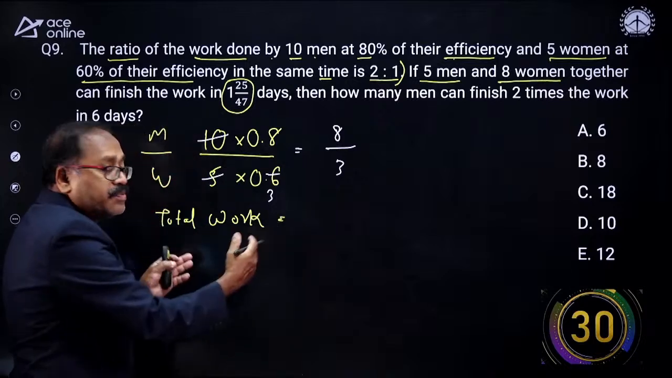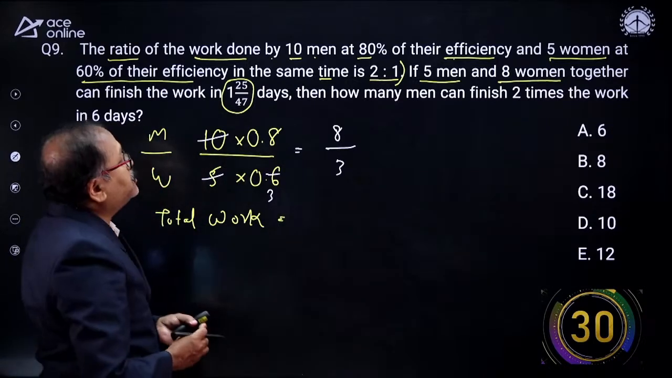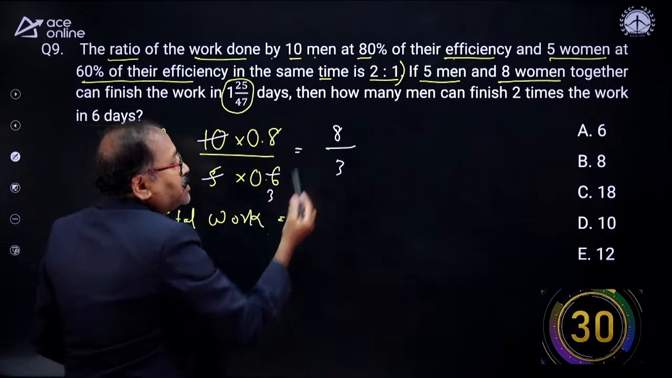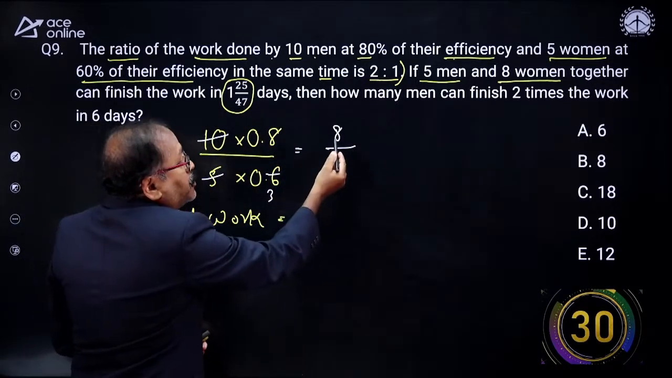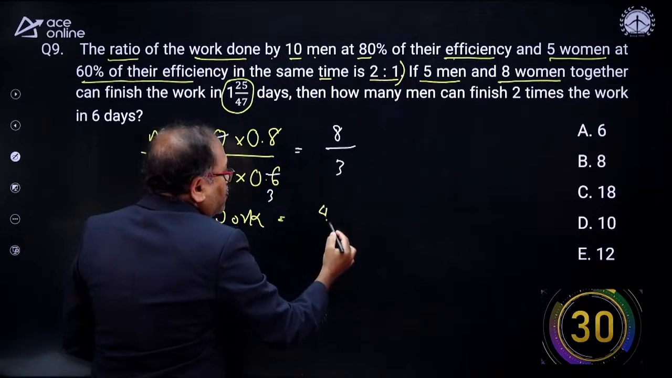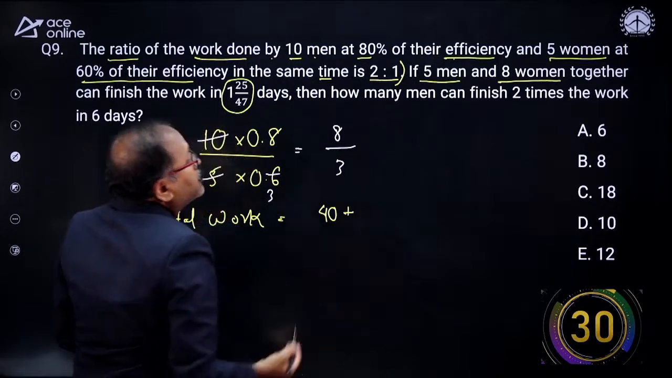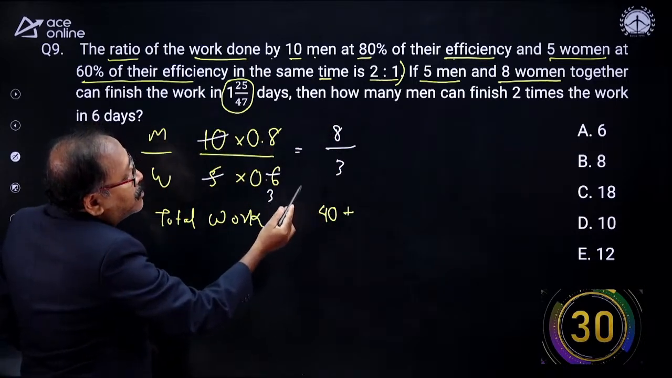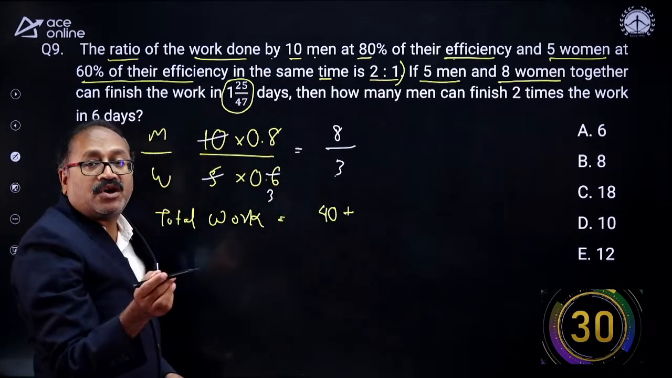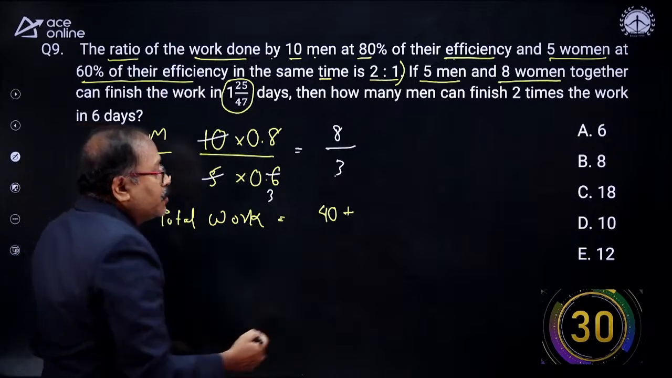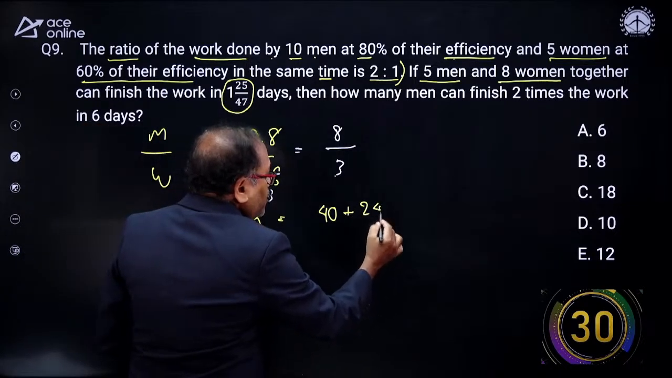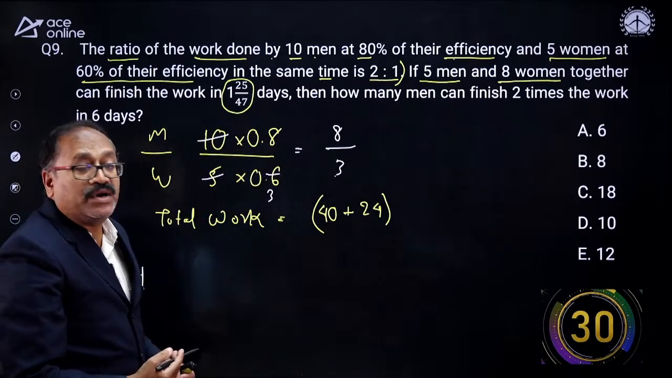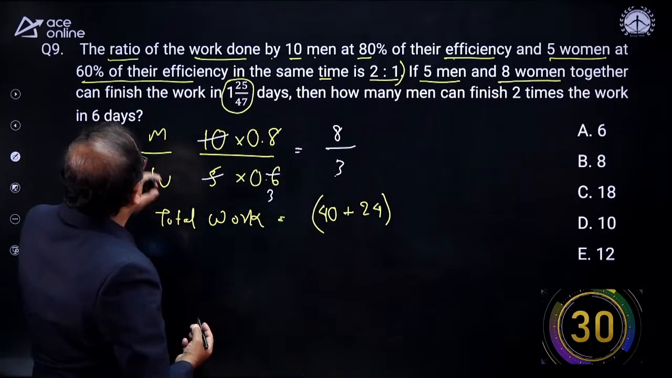You are not supposed to write total work. Just for the explanation, I am writing over here. Now here 5 men. A man has an efficiency of 8. 8 into 5, that is 40. Plus, how many women? 8 women. And each woman has an efficiency of 3. So 8 3 is 24. You notice that? So this together can complete the work in how many days?